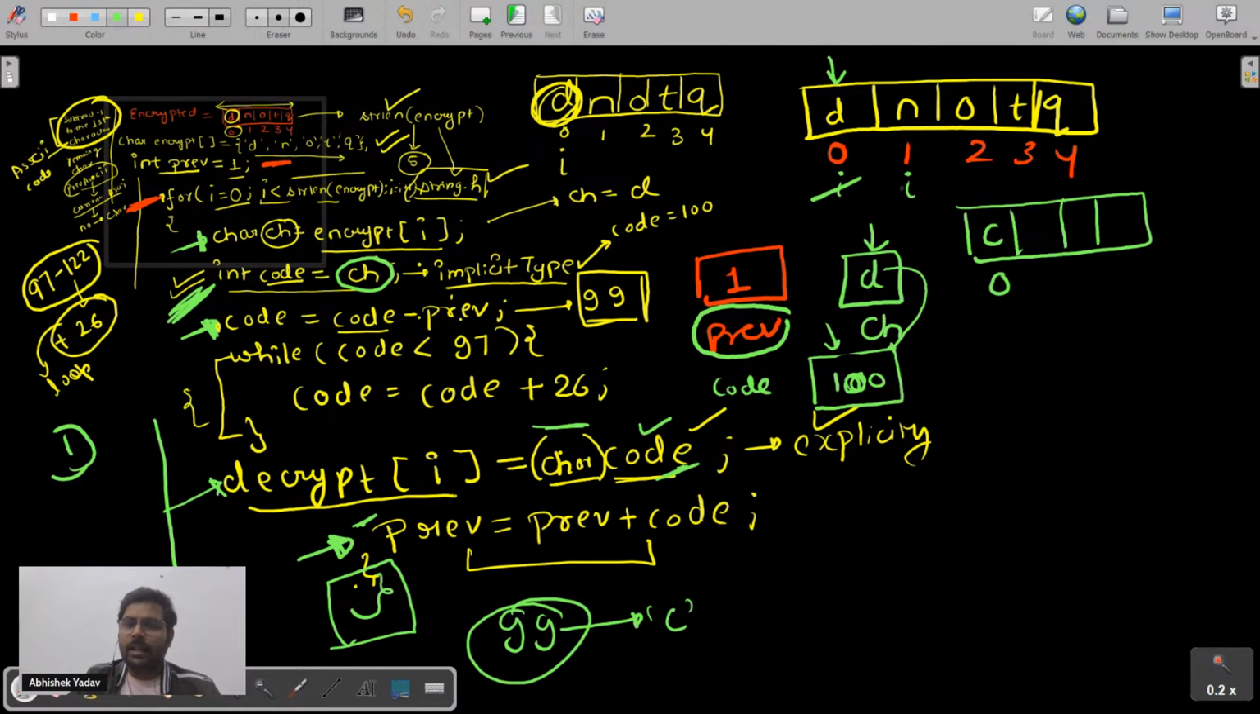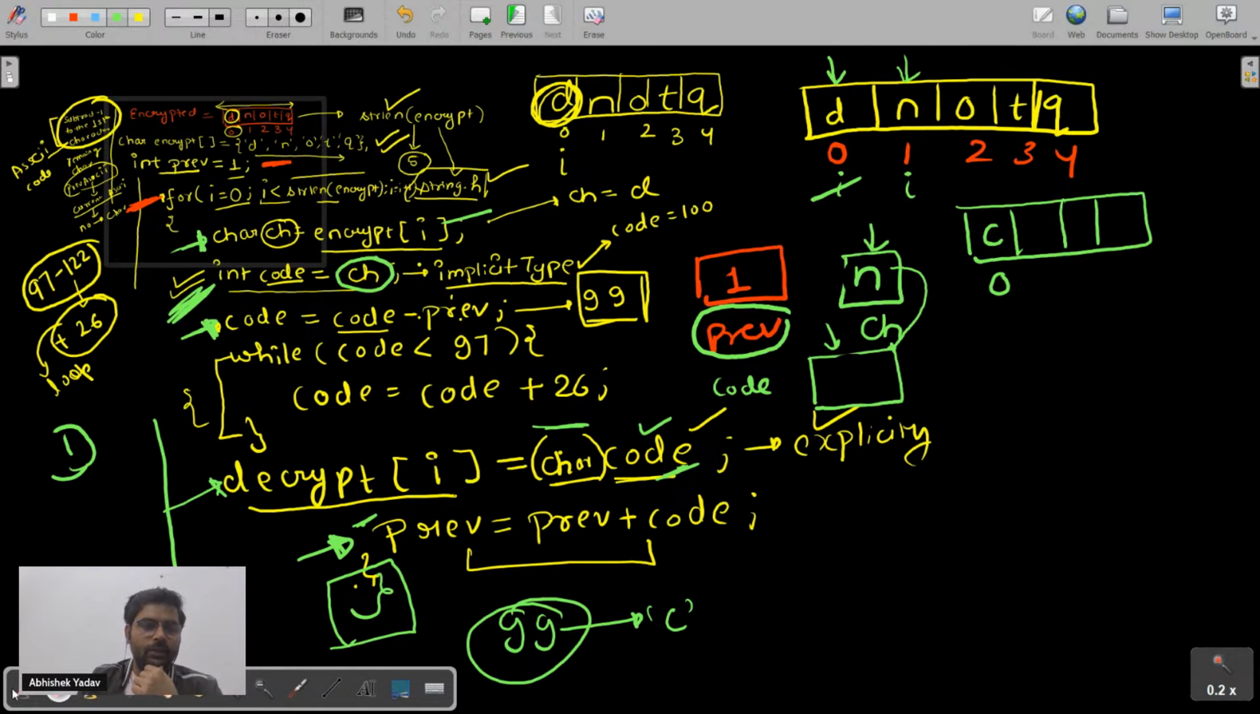At index 1 again I have to do the same part, that is this one. First I will convert this character n to the ASCII code. That is the line, char ch is equal to, first I fetch the value. So here what I will get, I will get n. After that, I got the n, and I am converting this n to the ASCII code here, right?